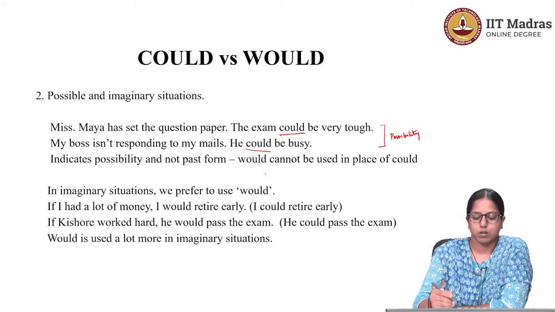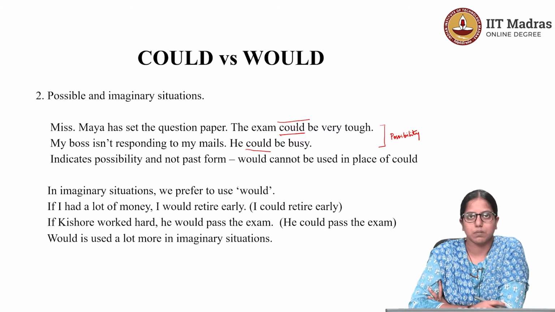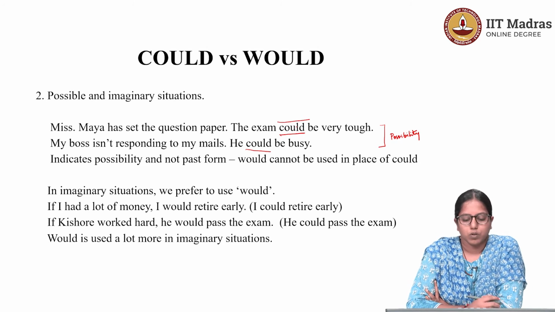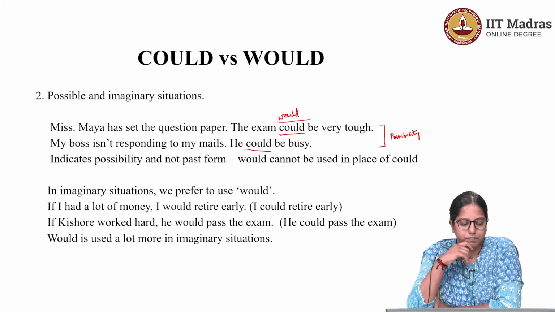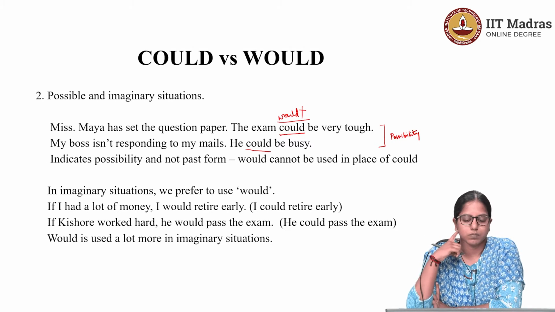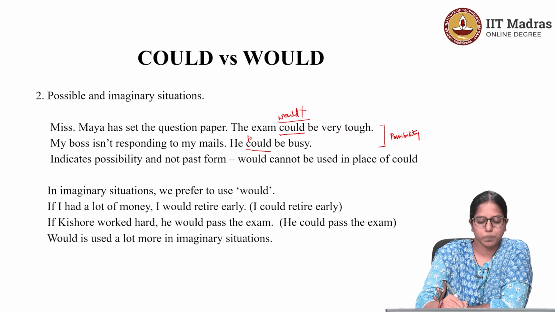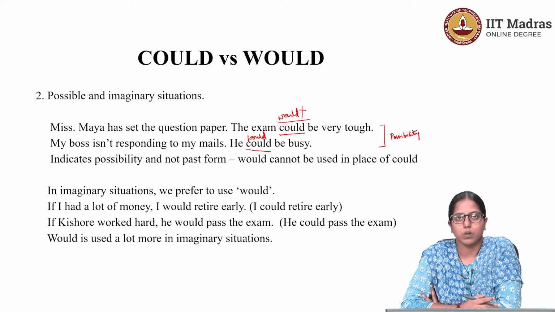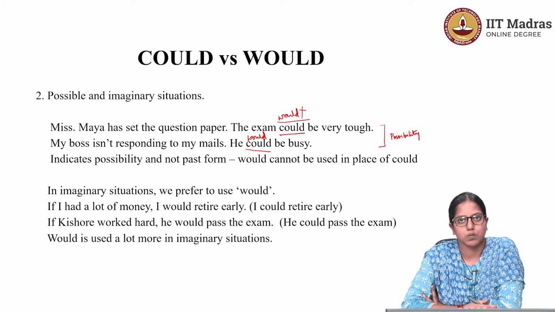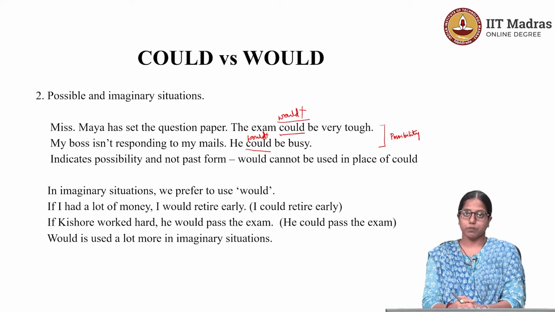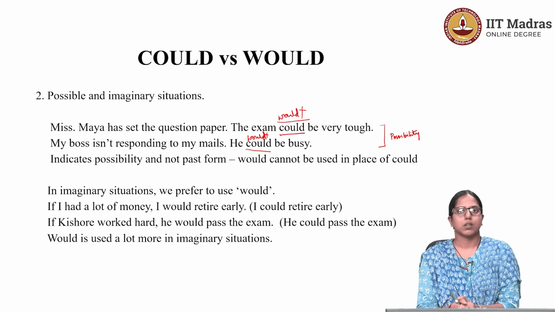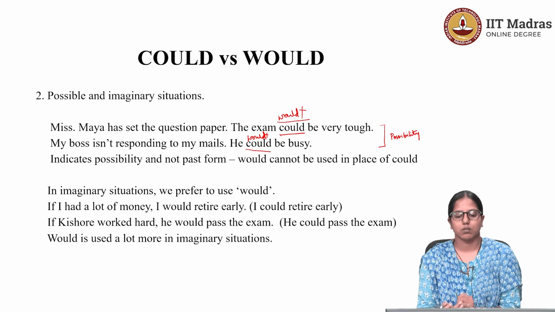If I strike this off and it's a blank in place of could, you shouldn't be writing the exam would be very tough. That will be wrong. Or he would be busy. When you're talking about a possibility, you should definitely use could and not would. However, if you're talking about the past form and if you're not talking about a possibility, then it's okay to use either of these modal verbs.